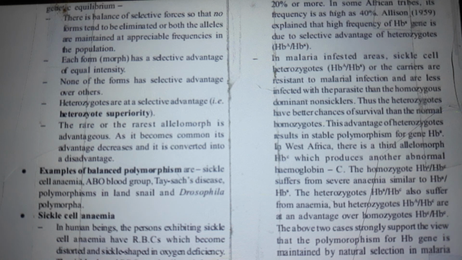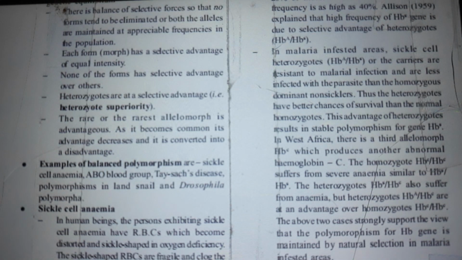Each form or morph has a selective advantage of equal intensity. None of the forms have selective advantage over others. Heterozygotes are at a selective advantage, that is, heterozygote superiority. The rare or the rarest allelomorph is advantageous; as it becomes common, its advantage decreases and it is converted into a disadvantage. Examples of balanced polymorphism are sickle cell anemia, ABO blood group, Tay-Sachs disease, polymorphism in Homo sapiens and Drosophila polymorphs.